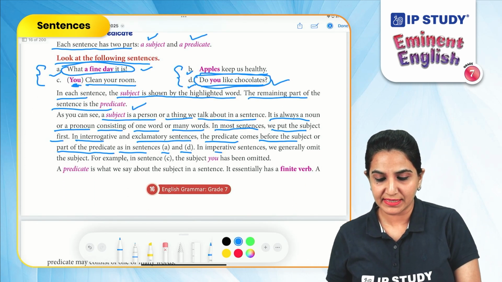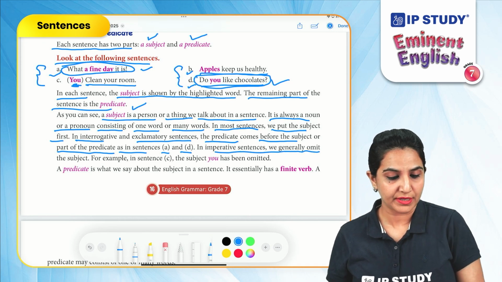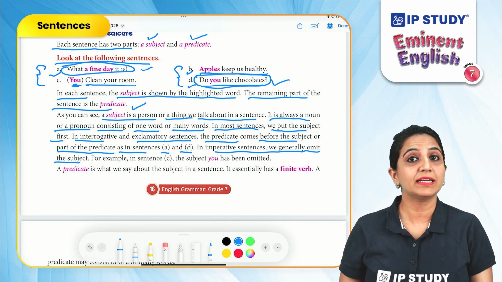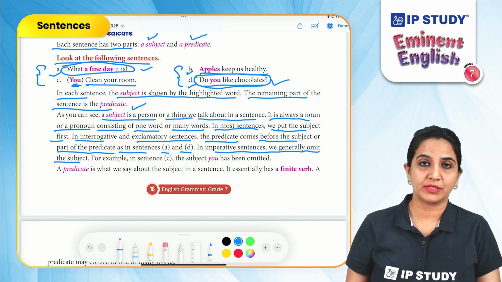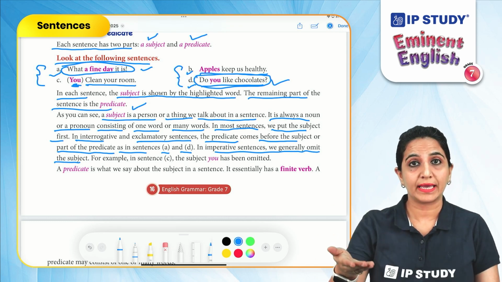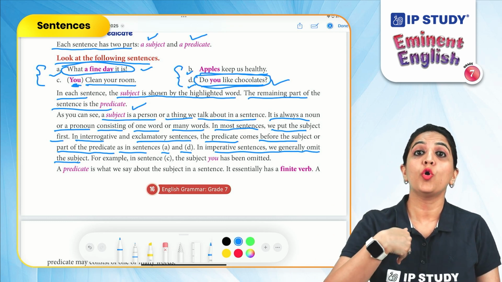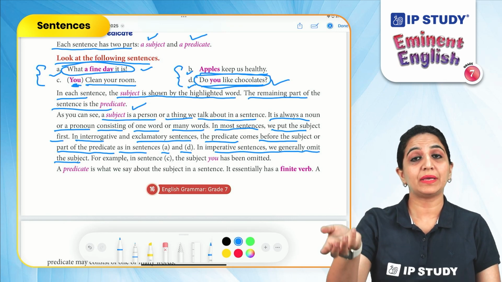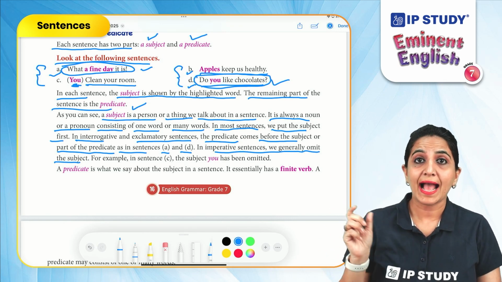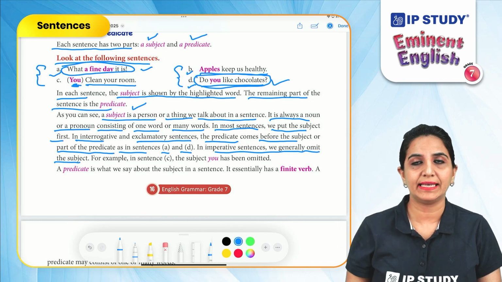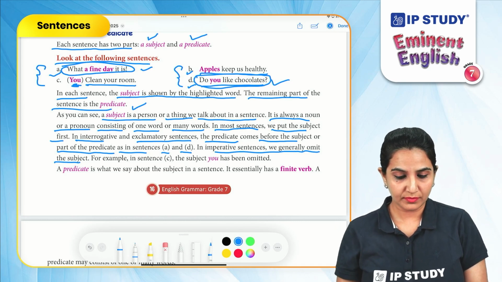In imperative sentences, we generally omit the subject, like clean your room. The subject is not directly mentioned here, but you are talking about a person or whom you are giving a command. That means in these kind of sentences, you won't generally have the subject directly in the sentence.